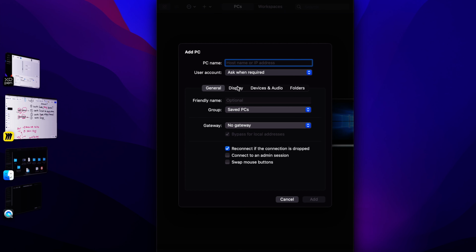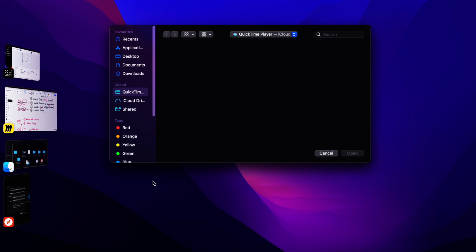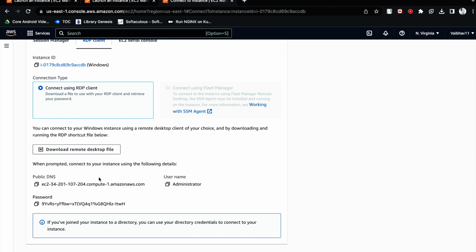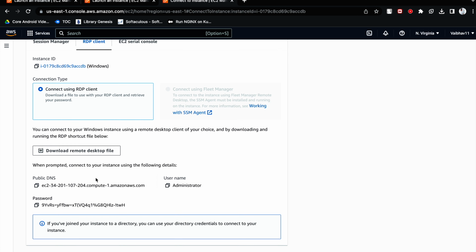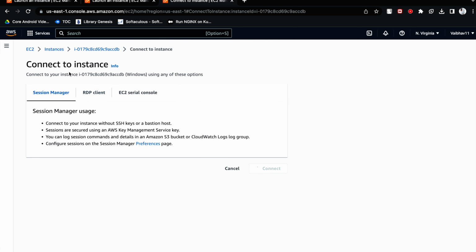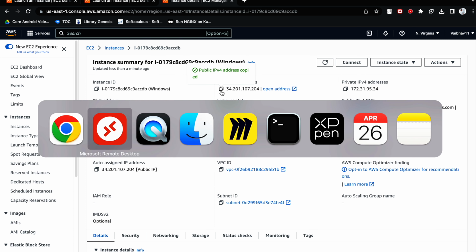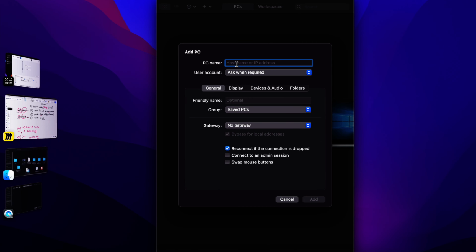Click on add app, add PC, and here in the PC name you have to provide the IP of the Windows server which you have created. So the IP of this server is, this is the public IP I will be taking. Just go back here, provide the host name, and here we are going to add the user account for the first time.